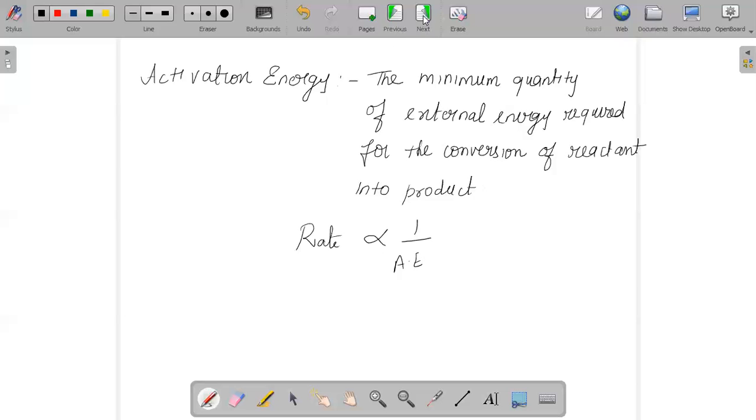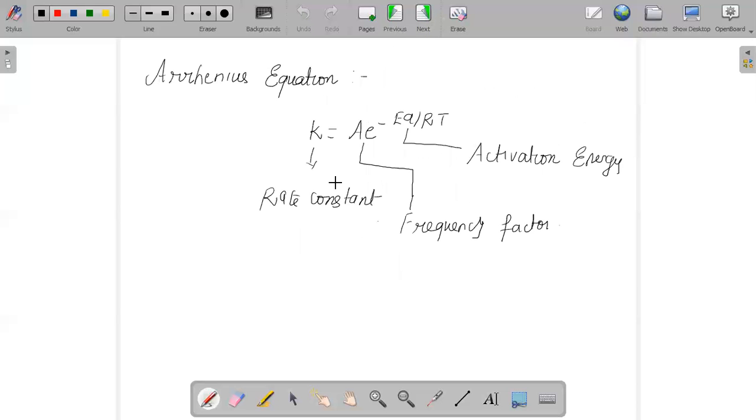And when we learn activation energy, the most important formula we use is the Arrhenius equation. It is the formula used to calculate the activation energy, and it justifies the effect of temperature on the rate of the reaction.